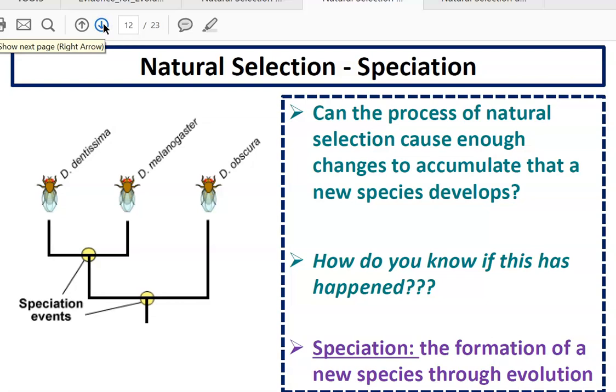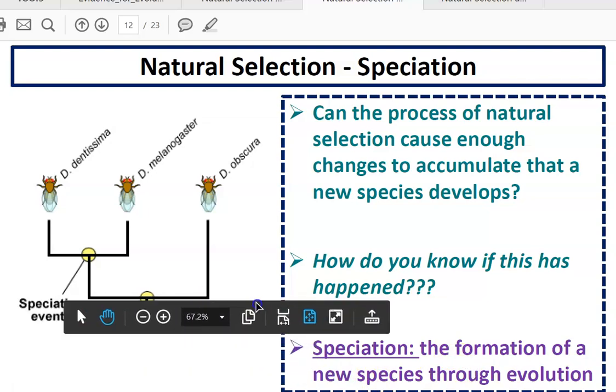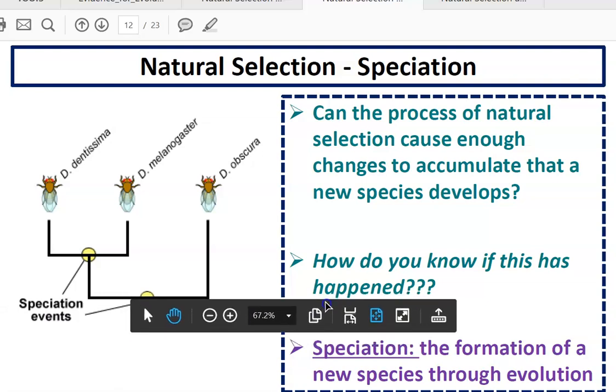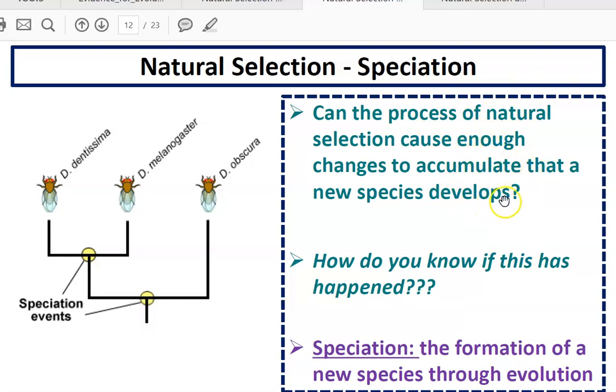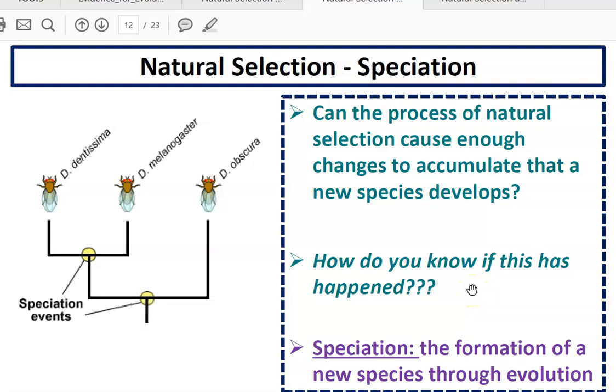All right, so speciation. Speciation is the formation of a new species through the process of evolution. And so it asks, can the process of natural selection cause enough changes to accumulate that a new species develops? That answer is yes. How do you know if this has happened? You know a new species has occurred if you have two organisms that can no longer mate, then you know that speciation has occurred.